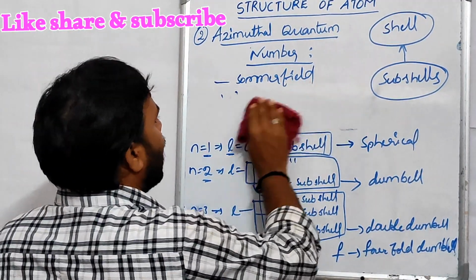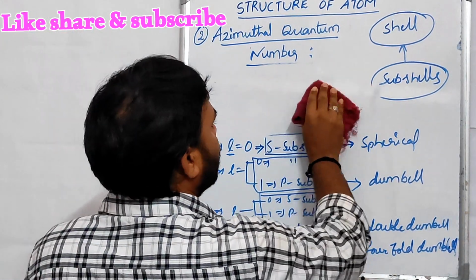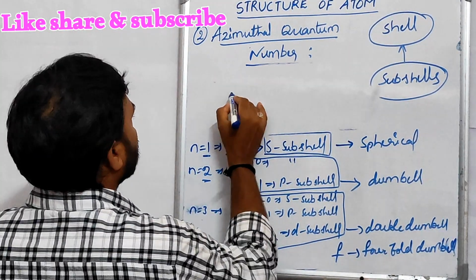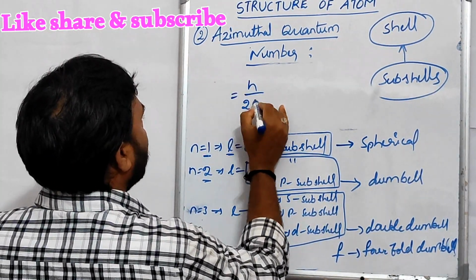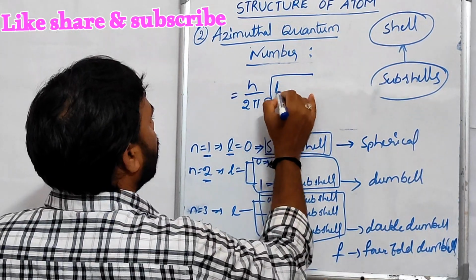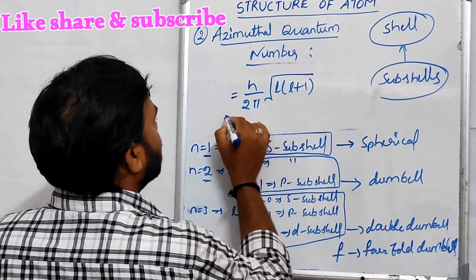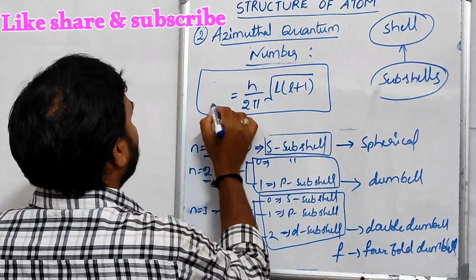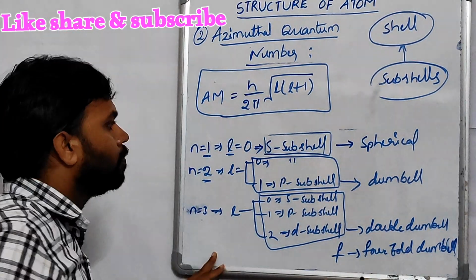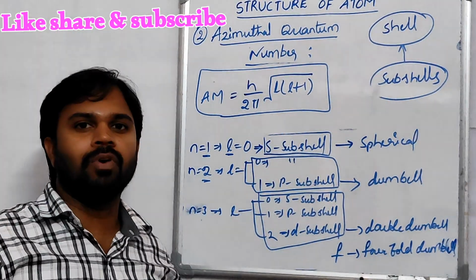And the angular momentum of an electron is equal to h by 2 pi into root of L into L plus 1. This is called angular momentum. This is the azimuthal quantum number.